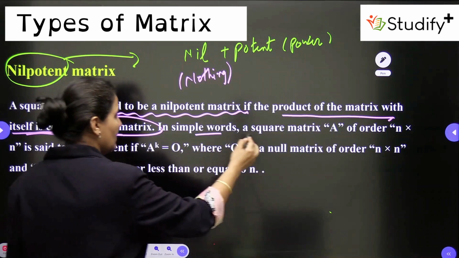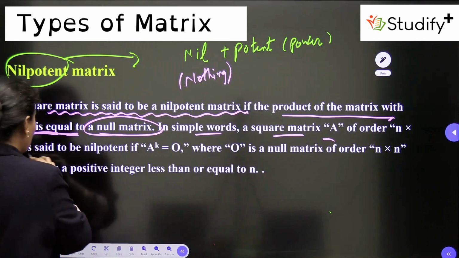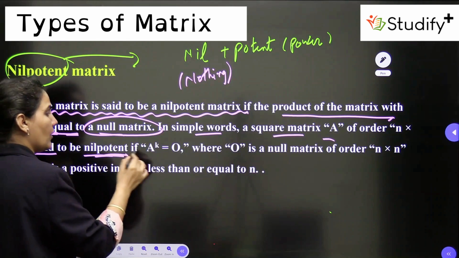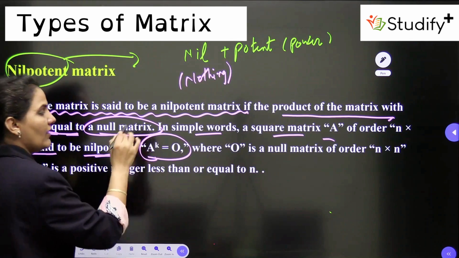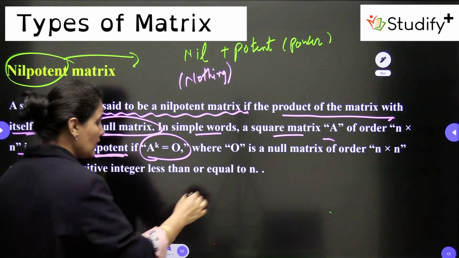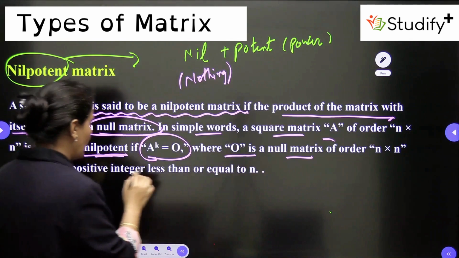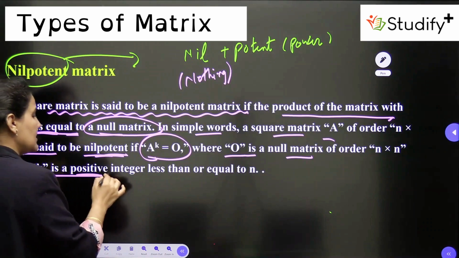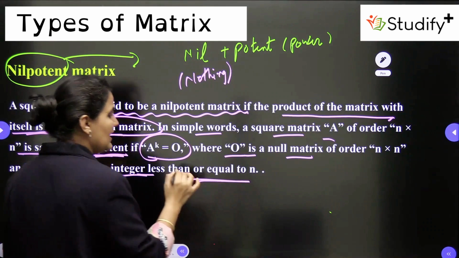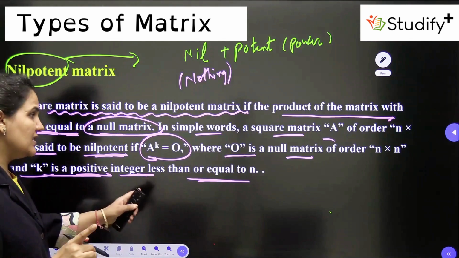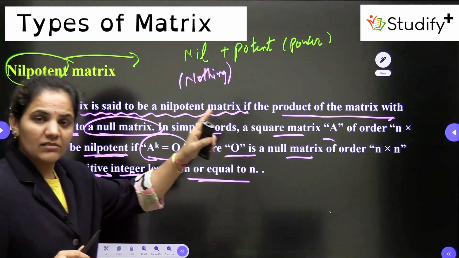So in simple words, a square matrix A of order n cross n is said to be nilpotent if A to the power k is equal to 0, where 0 is a null matrix of order n cross n and k is a positive integer which is less than or equal to n. Less than or equal to n means less than or equal to the order n.